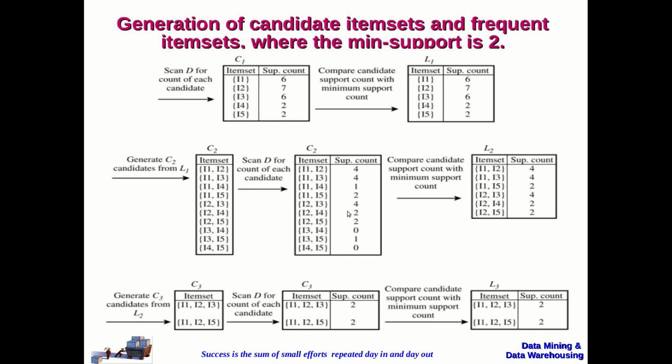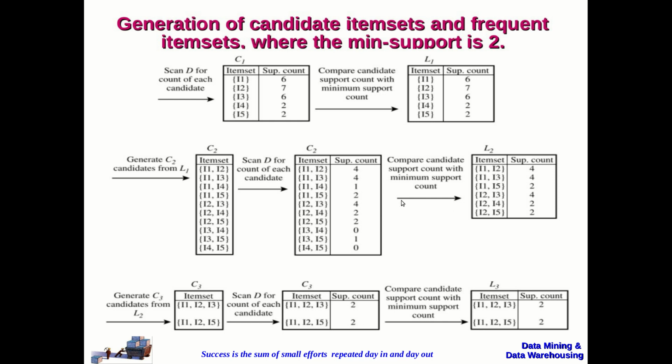So once the support count value of all these item sets are calculated, what we have to do? We have to compare the candidate support count with the minimum support count value. So when you compare, only I1, I2, I1, I3, I1, I5, I2, I3, I2, I4 and I2, I5 are having the support count value greater than or equal to minimum support. So only these item sets are frequent item sets. Others are infrequent item sets.